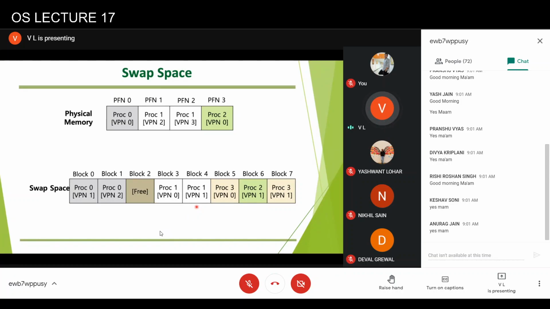Generally, if you reduce the size of the swap area, then if there is no space on the swap area, the operating system has no option but to write the page back to the program file, and it could increase the page access cost, and the performance may go down. So sometimes if you go through some solutions, if your system is becoming slower, one of the suggestions is to increase the swap area of your system. So what you can do today is try to find out how much is the size of the swap area on your system, and how you change it.